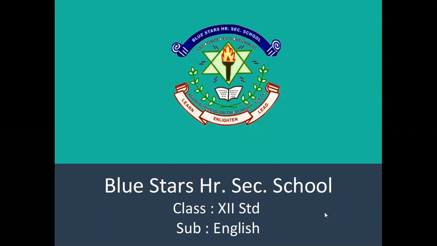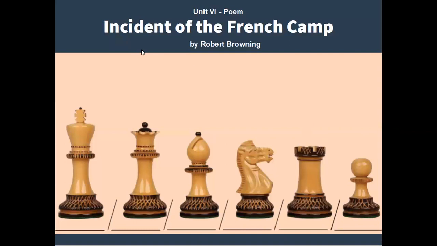So, today we are going to learn the sixth unit poem, Incident of the French Camp. The poet is Robert Browning. Before going to the poem, I would like to ask you some questions.